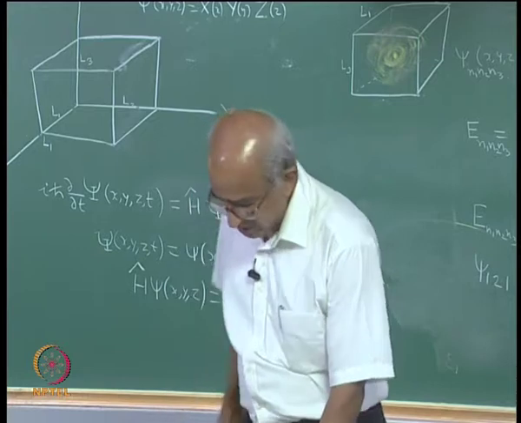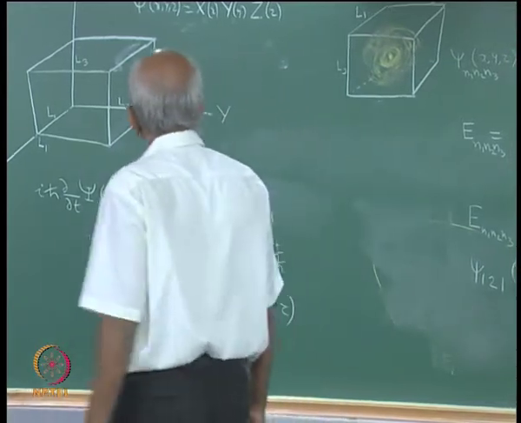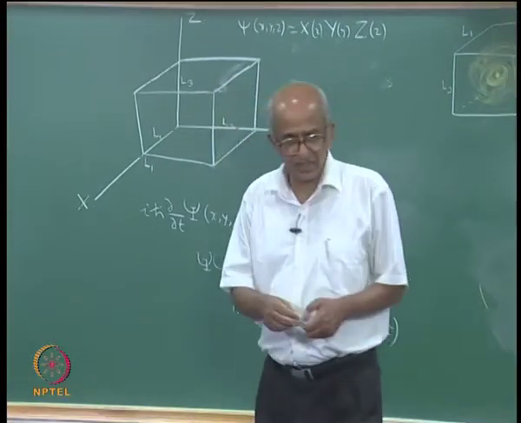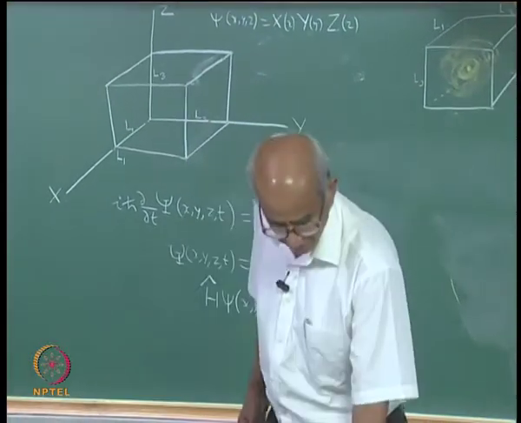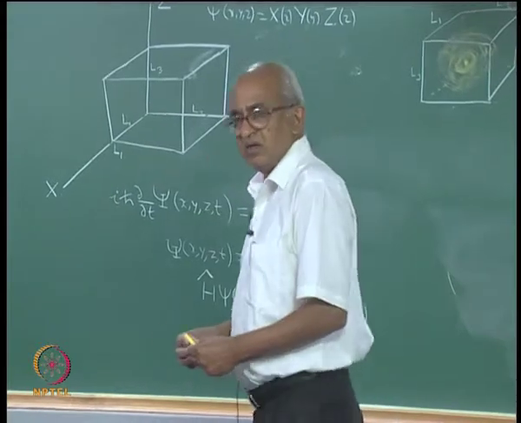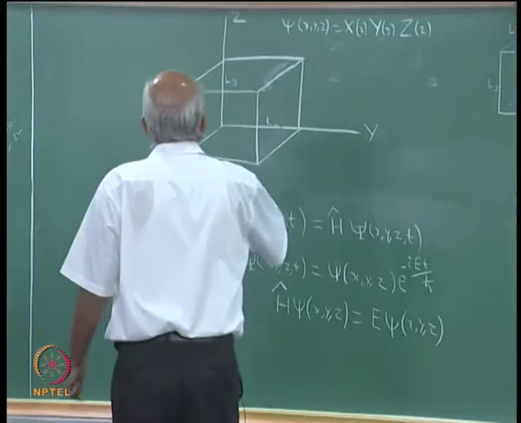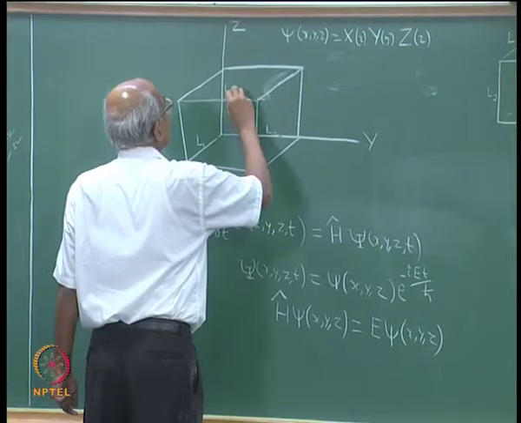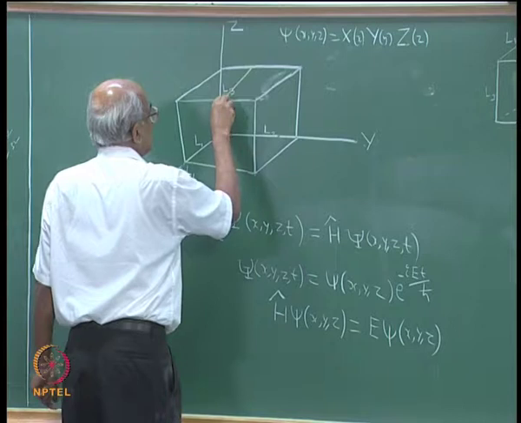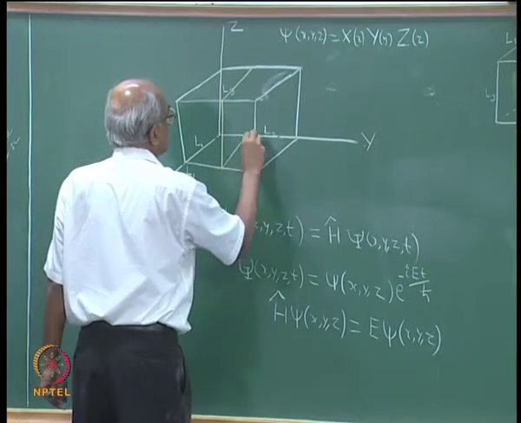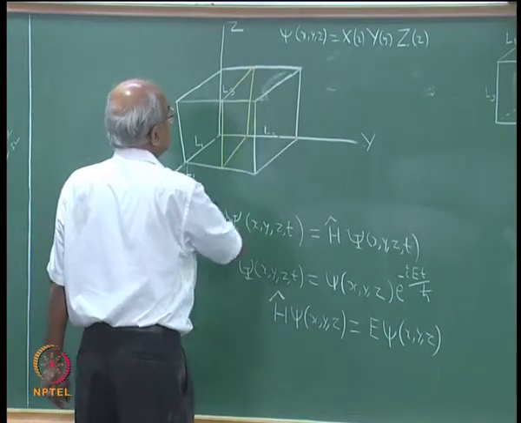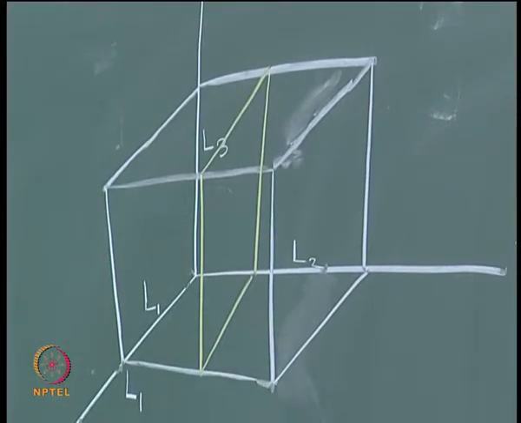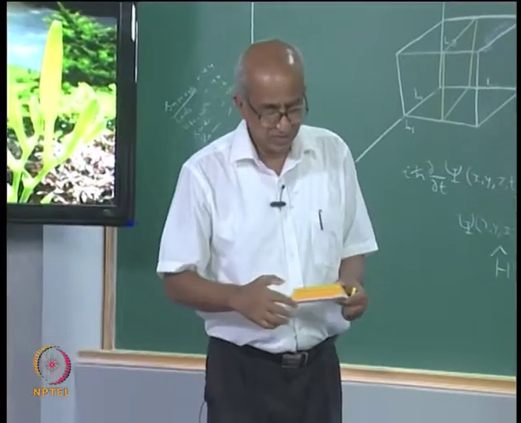So, where is y equal to L by 2 in the box? Well, you think of a plane like this, cutting the box into two halves. Imagine this is your rectangular box, this is the y direction.